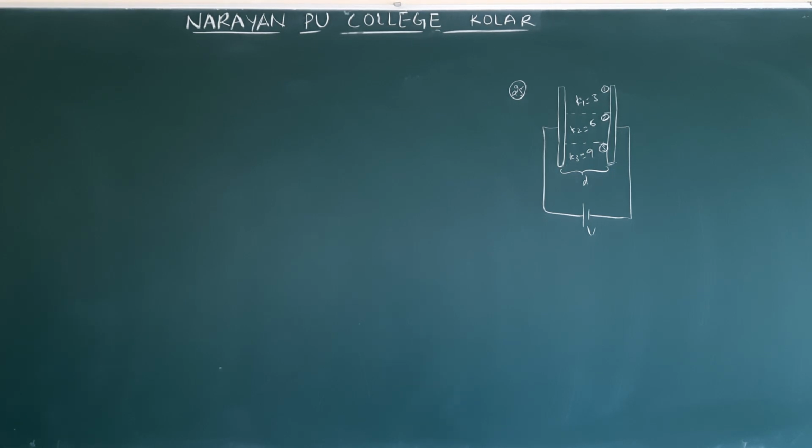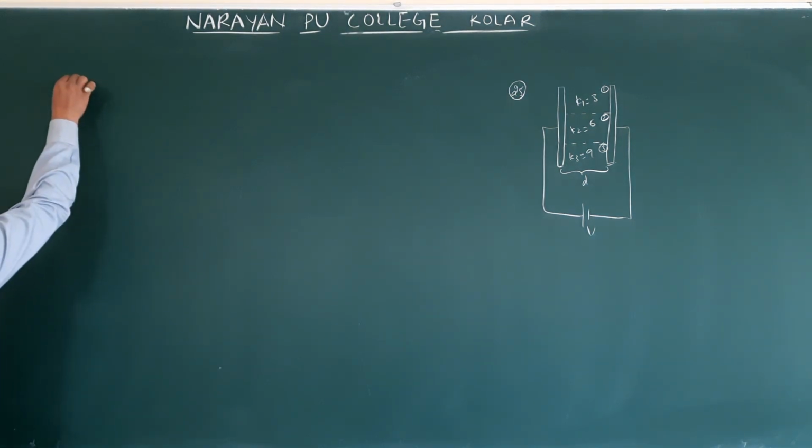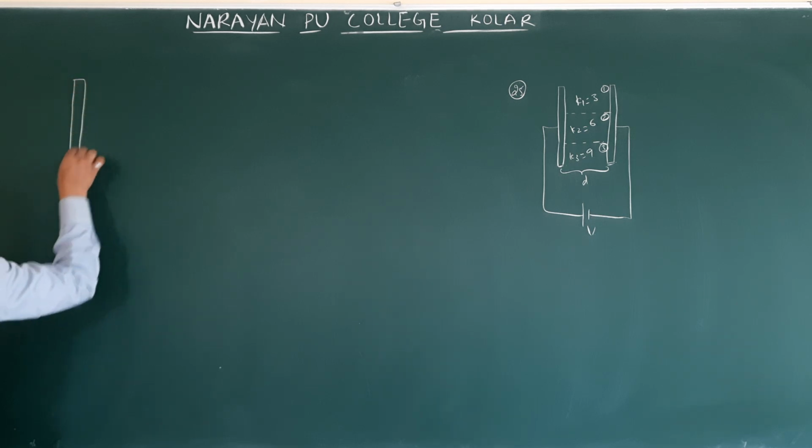Next is question number 23. They gave two conducting plates A and B with large surface area capital A, placed as shown in the diagram. The charges 3q and 2q are given to plates A and B. They are asking for the electric field between the plates at any point.